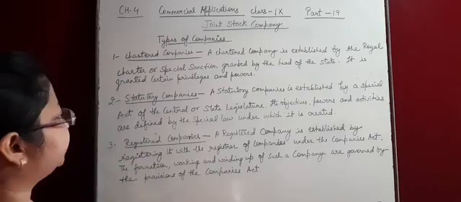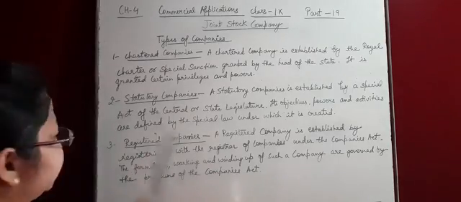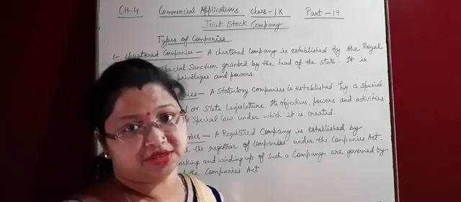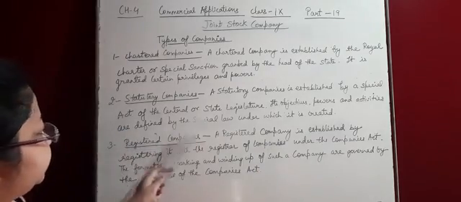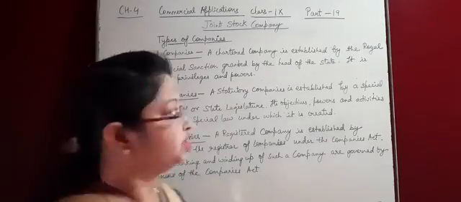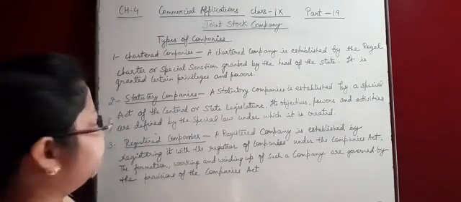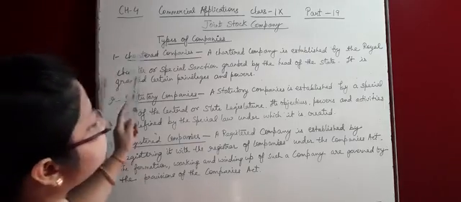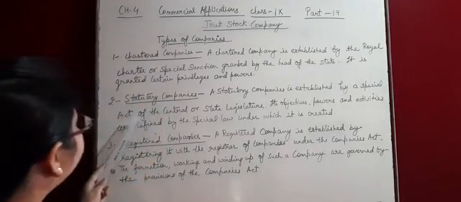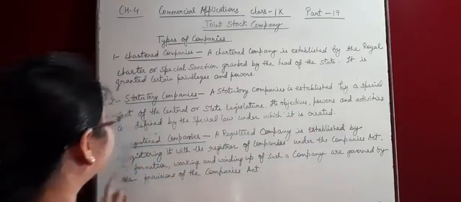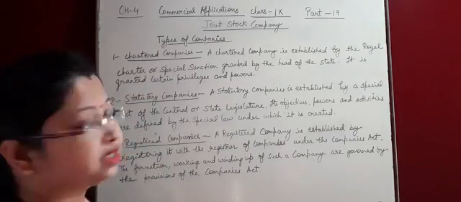Second point is statutory companies. A statutory company is established by a special act, means under the special act of the central or the state legislature. Okay, so its objectives, powers and activities are defined by the special law under which it is created. So they make their own objectives, powers and activities for the statutory company. So difference between the chartered and the statutory is this is established by the Royal Charter or any special sanction granted by the head of the state. And in this one, it is established by a special act of the central or the state legislature. Is it clear? Difference between the chartered companies and the statutory companies.